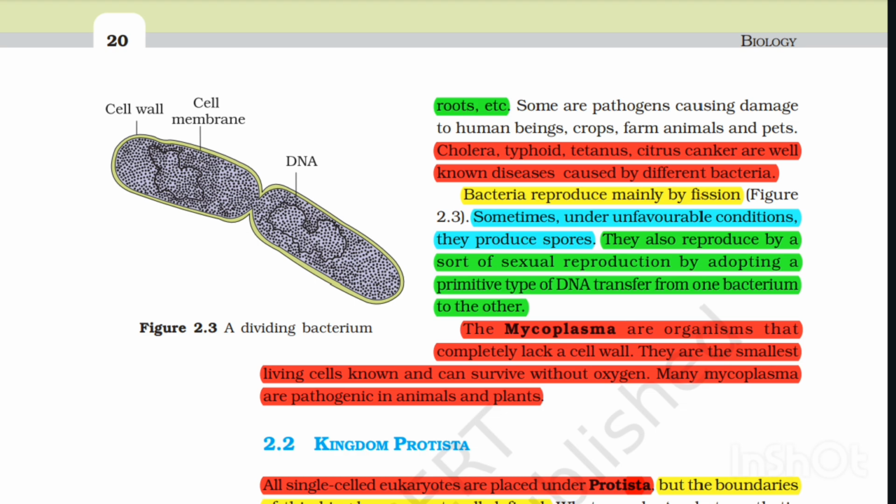Bacteria reproduce mainly by fission. Figure 2.3. Sometimes, under unfavorable conditions, they produce spores. They also reproduce by a sort of sexual reproduction by adopting a primitive type of DNA transfer from one bacterium to the other. The mycoplasma are organisms that completely lack a cell wall. They are the smallest living cells known and can survive without oxygen. Many mycoplasma are pathogenic in animals and plants. Figure 2.3 shows a dividing bacterium showing cell wall, cell membrane and DNA.